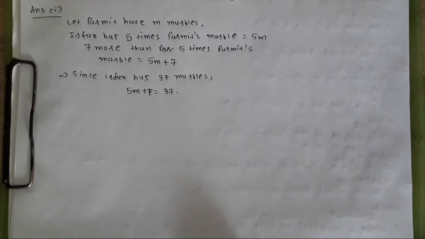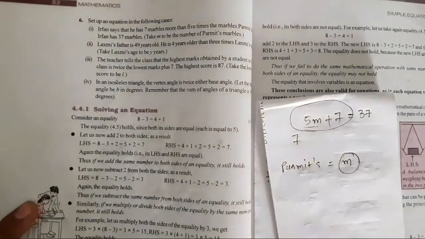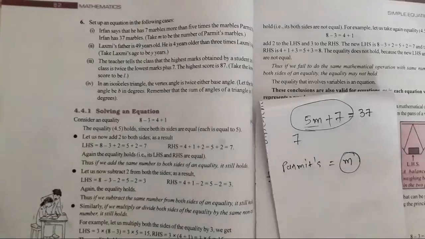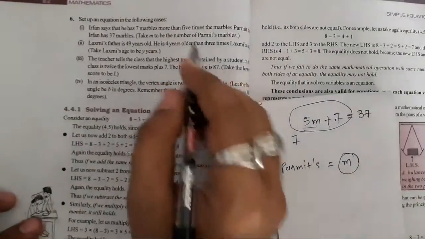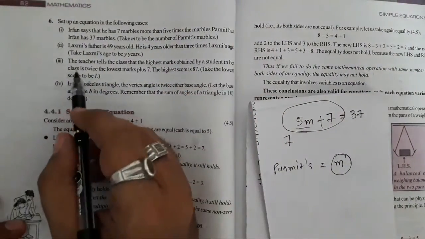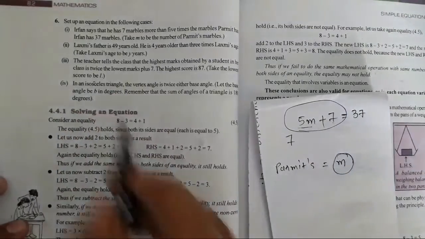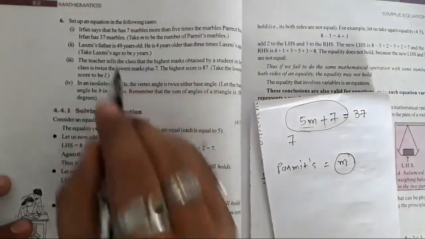Now moving to the next question. The next case is, Lakshmi's father is 49 years old. He is 4 years older than 3 times Lakshmi's age. Now take Lakshmi's age to be y years. Here the variable for Lakshmi's age is given, which is y years.